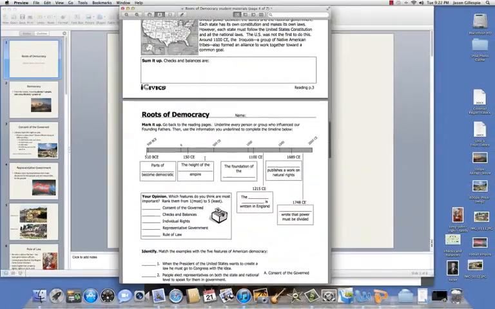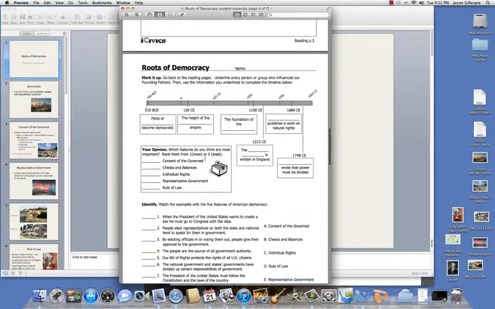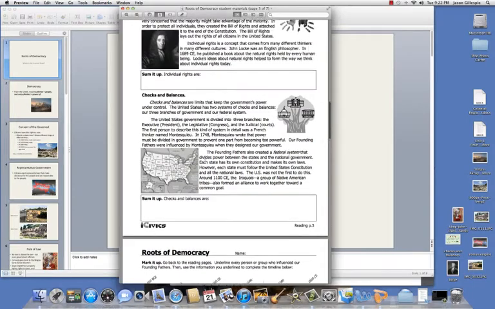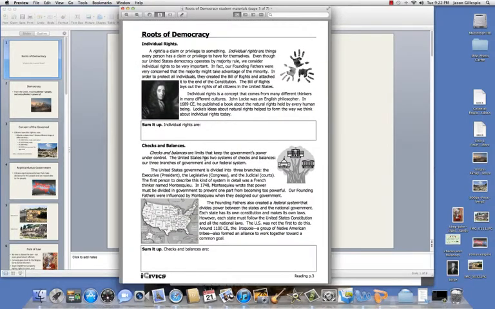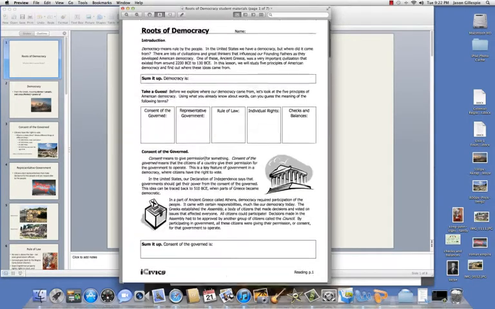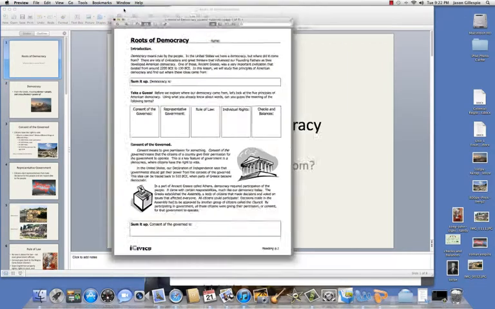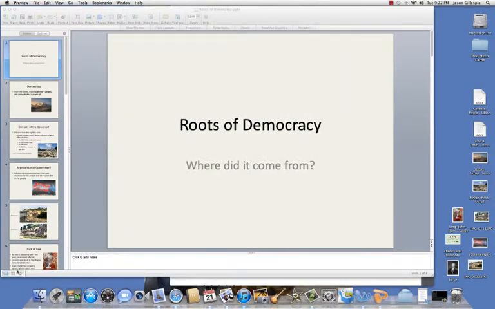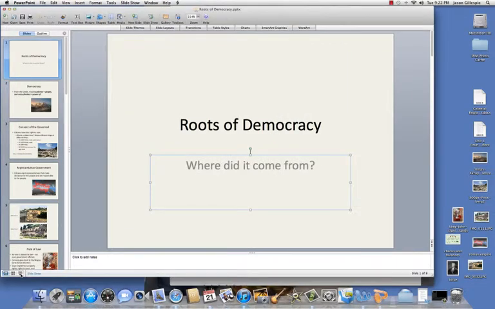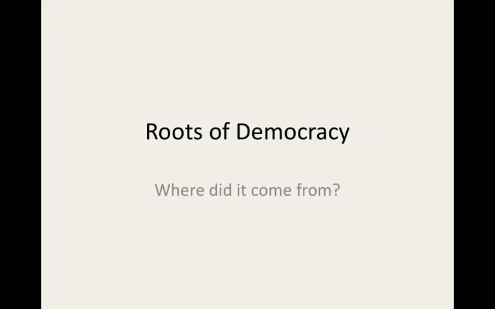Don't worry about this page. We will be working on it in class tomorrow as well. I just want you to get through page 3 of the student materials. So let's go ahead and move on to the PowerPoint. You can just follow along, and this follows the reading material.